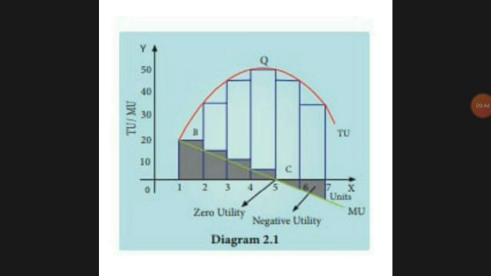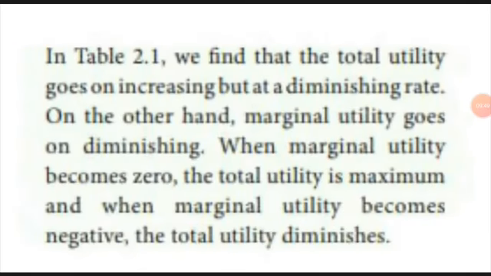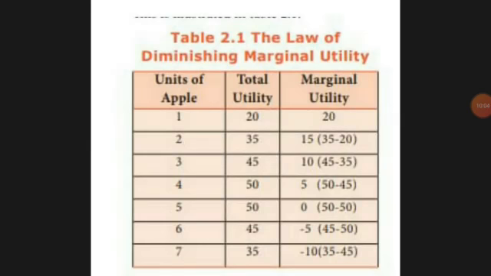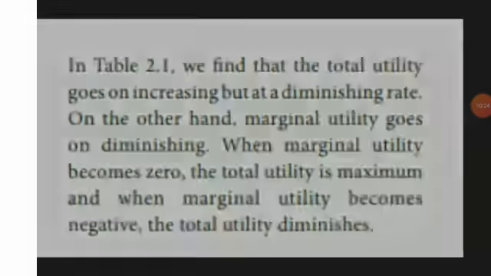That means the more and more you eat, your wants will be reducing. That is the meaning. As I said, in the marginal rate, marginal utility goes on diminishing. When the marginal utility becomes zero, total utility is maximum. See here in the table, the maximum total utility is 50. When the total utility reaches its maximum level, the marginal utility becomes zero. That is the meaning of the table explanation they give.